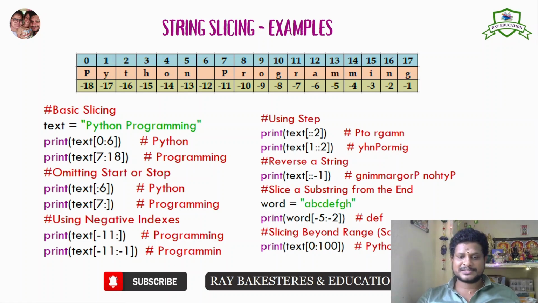And the last one, slice beyond range. It is safe programming. That's what we see here in negative indexing also. Minus colon to colon, நம்ம லாஸ்ட் ஸ்டெப் வேல்யூ டிஃபைன் பண்ணவே இல்லையா, ஏன்னா நம்மளுக்கு எண்டிங் வரைக்கும் வரும். ஸோ அதே மாதிரி பாருங்க, print text of 0 colon 100. So 0 colon 100 means we have only up to the 17th character, not the 100th character. So it will print everything. So Python programming will be printed here. Hope you understand this string slicing.